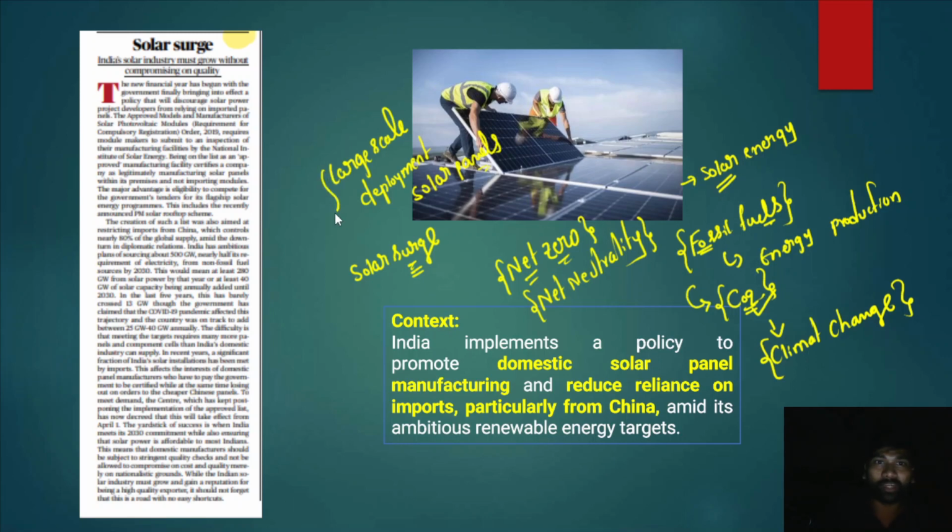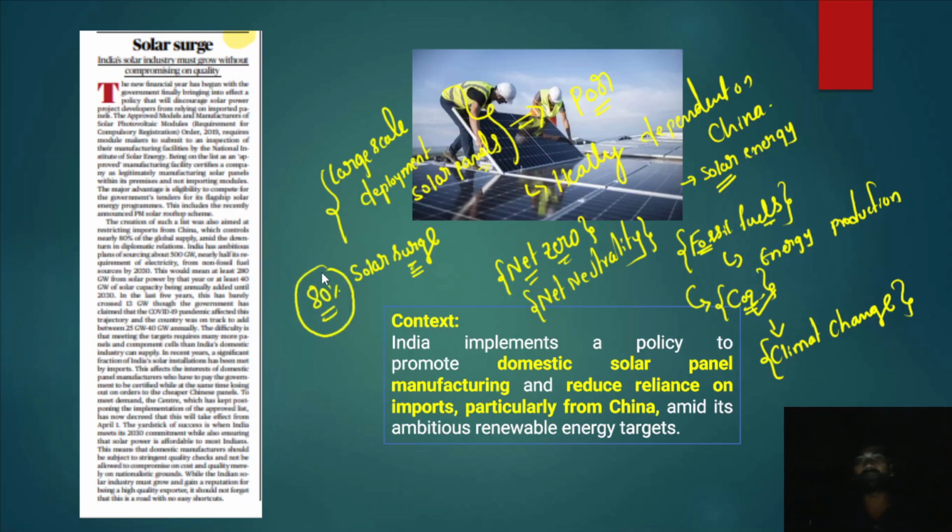However, if you look at the domestic manufacturing capacity of these solar panels, it is still in the infant stage, still in the nascent phase. Therefore, we have been heavily dependent on China for importing these solar panels. In fact, it is said that 80% of the global solar panels are coming from China alone.